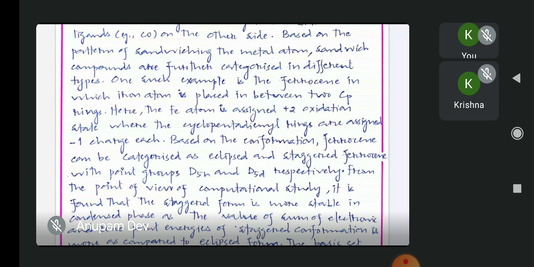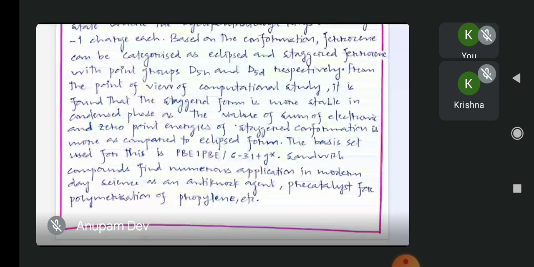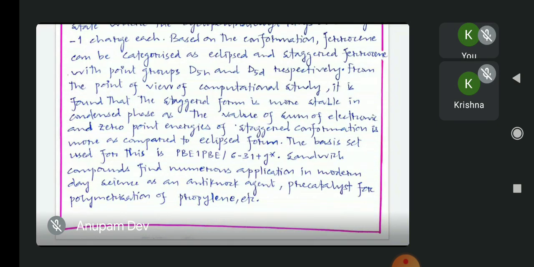From the point of view of the computational study, which we have done in this semester, the sum of electronic and zero point energies is lower in the case of the staggered conformation as compared to the eclipsed conformation. So this says that the staggered conformation is more stable.